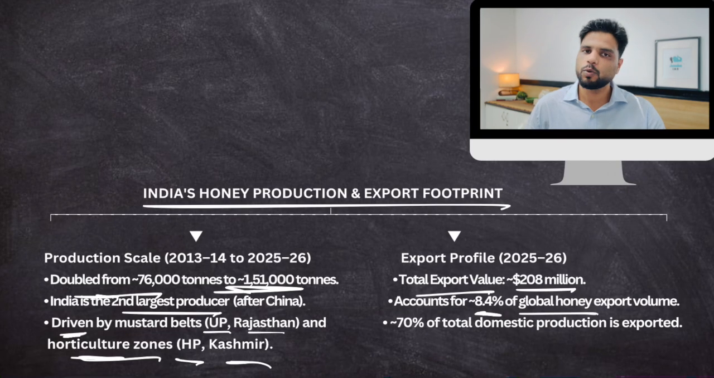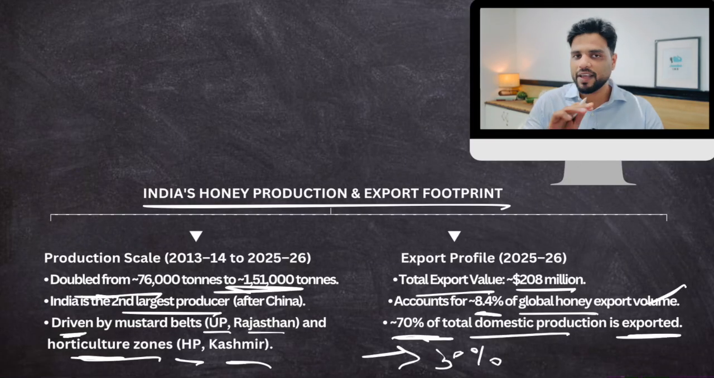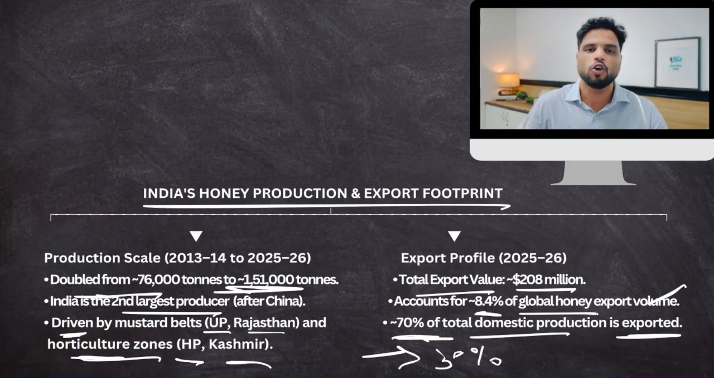8.4% of global honey exports come from India. So that is why we are third largest. And 70% of total domestic production is exported, which means 30% of honey produced in India is consumed in India. We have a very low honey consumption in India. We need to increase it if we really want honey producers to gain a lot of money.